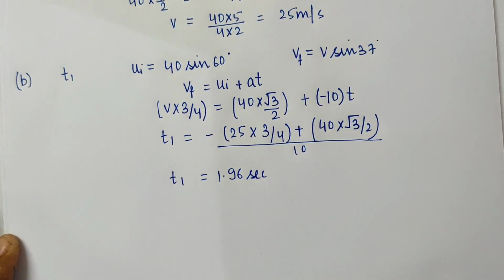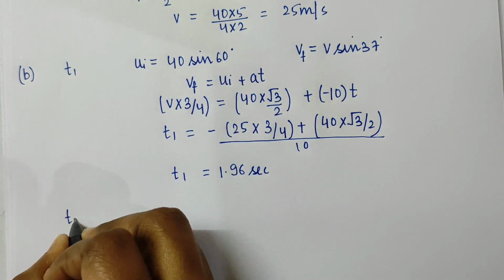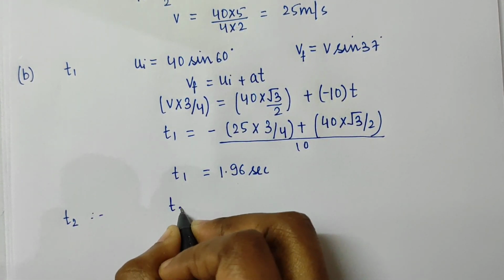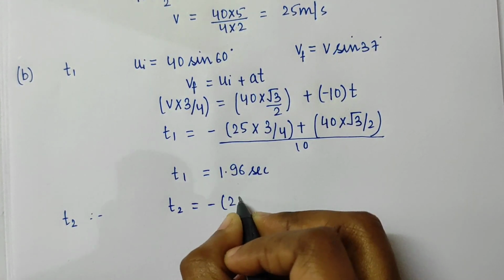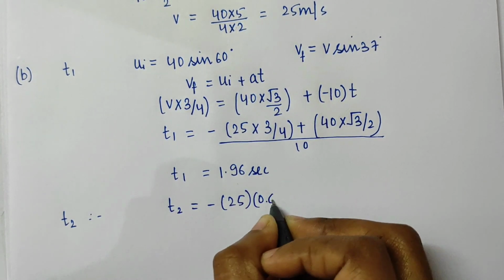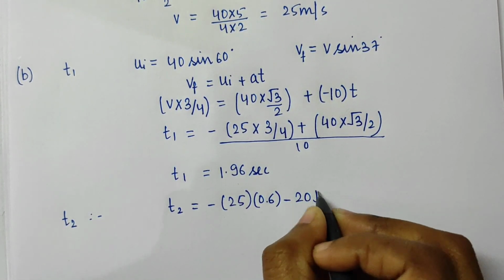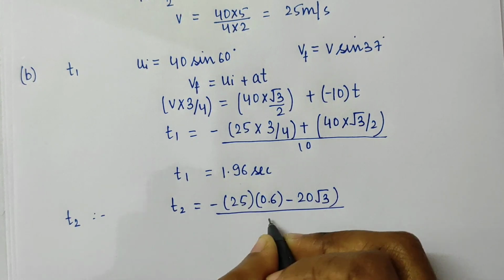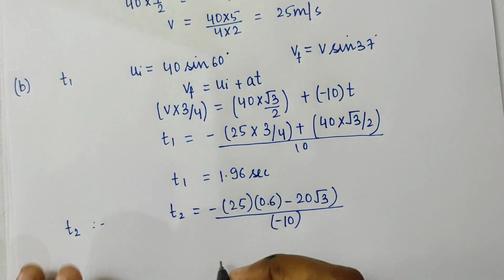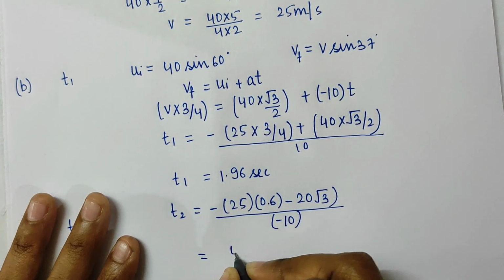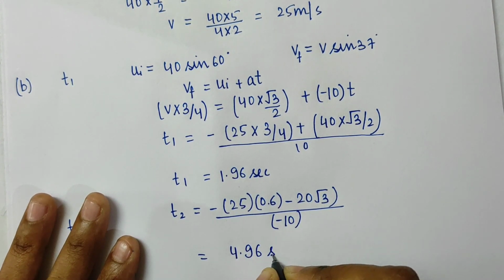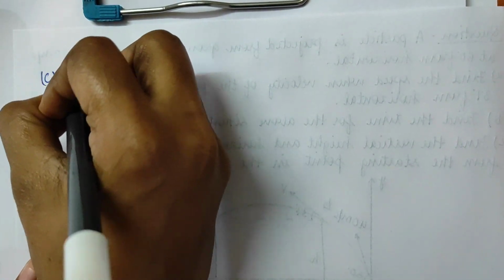For finding t2, I am going to repeat the same process. So t2 will be minus of 25 into 0.6 minus of 20 root 3, divided by minus of 10. So t2 will be 4.96 seconds.